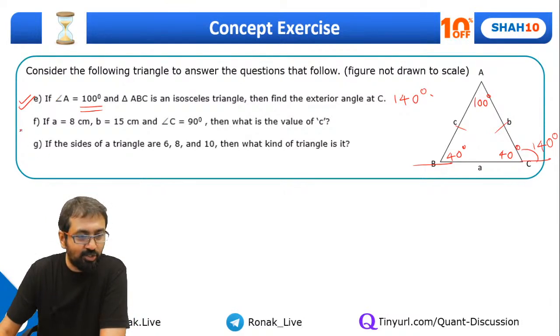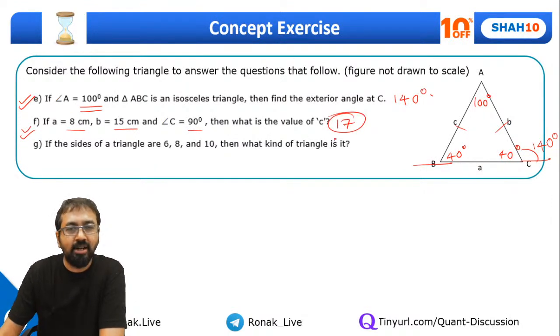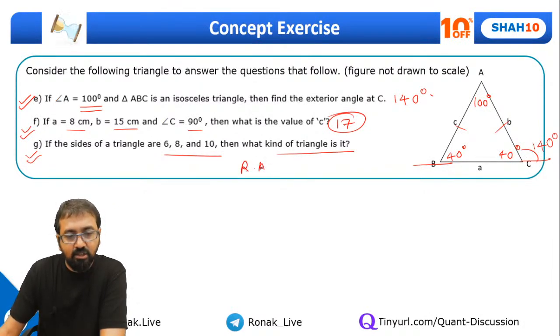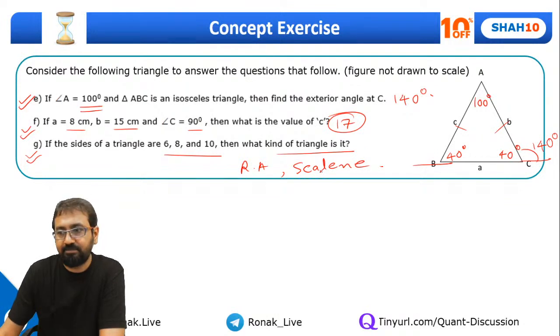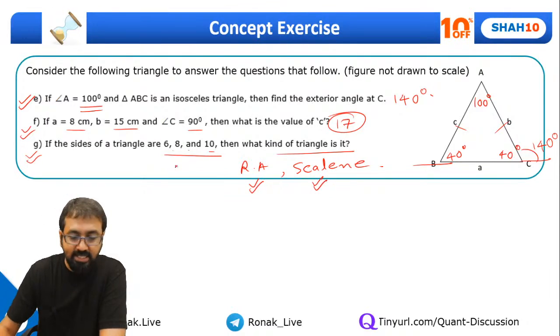Yes, fine. So let's try for this one. 8, 15, 90 degrees. So what will be this one? Without giving a thought, guys, you can write down 17, because 8, 15, 17, that's a Pythagorean triplet. And the same way, if the sides of a triangle are 6, 7 and 10, what kind of triangle is it? Guys, can I say it's a right angle triangle and it's a scalene triangle? It's right angle as well as scalene, because all sides are different, so it's called a scalene triangle.